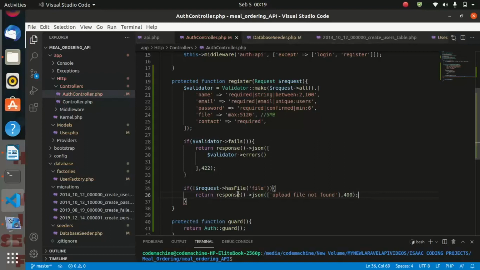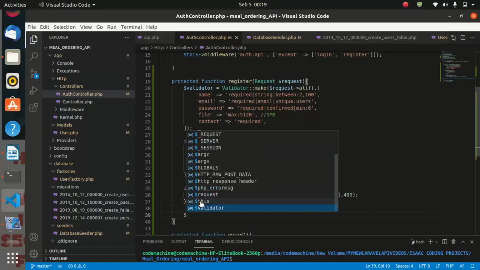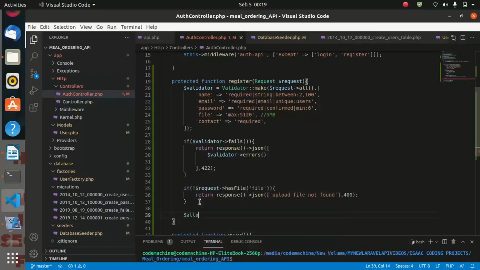So now you are seeing that if a user enters the fields and forgets to enter the file, we have validated that. And next, remember this code for file will take whatever file comes. So now what I want is to select only JPG or PNG files, and those are the only files allowed.